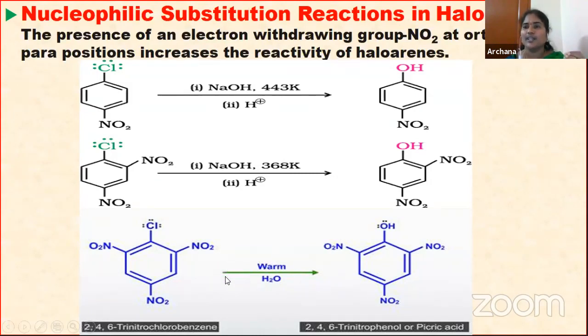Therefore, just by warming in presence of water, the attack of the OH nucleophile takes place in place of the chlorine. So this is about the nucleophilic substitution reactions of haloarenes. Children, remember that whenever the NO2 group is at the ortho and para position, the reactivity of haloarenes increases. When the haloarenes' reactivity increases, the nucleophilic substitution takes place fast. So this is about the nucleophilic substitution reactions.